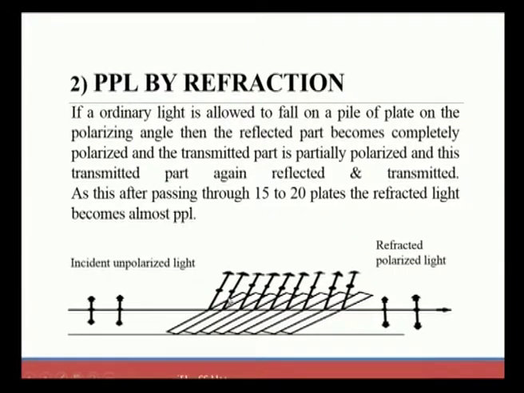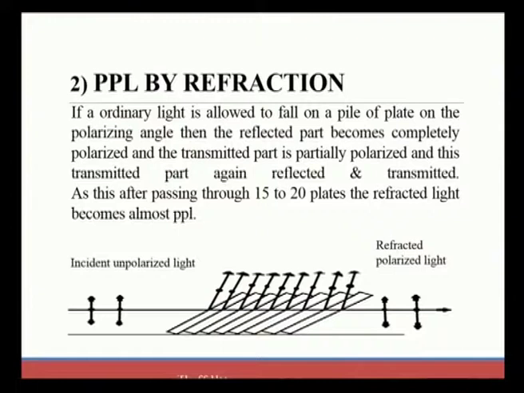There we again get a reflected and a transmitted light, and that transmitted light falls on another plate. This continues through 15 to 20 plates, where at the end we get almost PPL, which has a high intensity. Also, at the end of the 15 to 20 plates, we get a refracted polarized light. What we get at the end plate, the 20th, is called refracted polarized light.